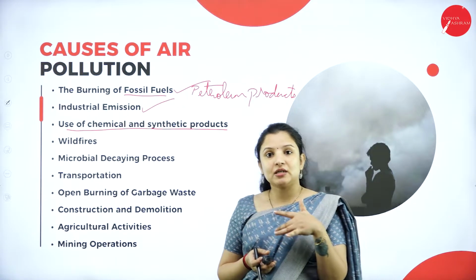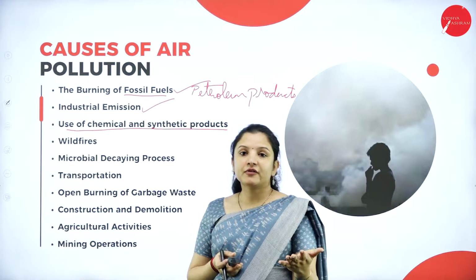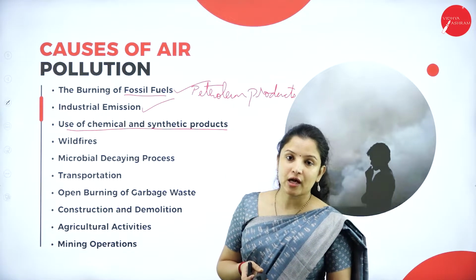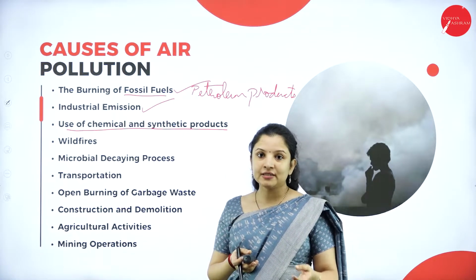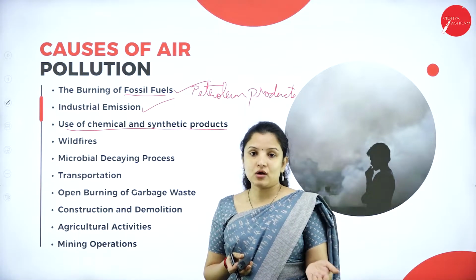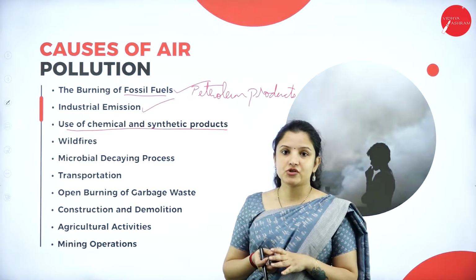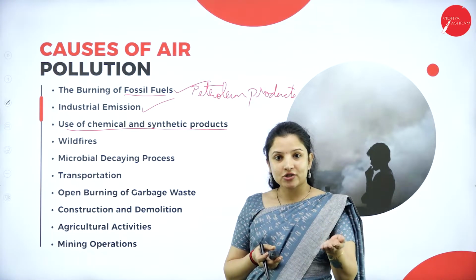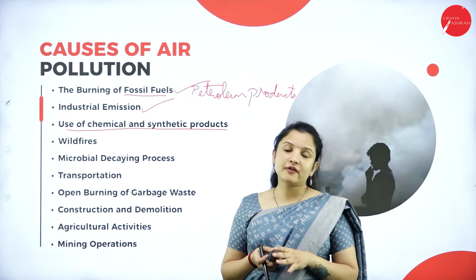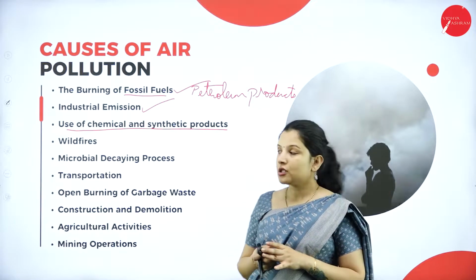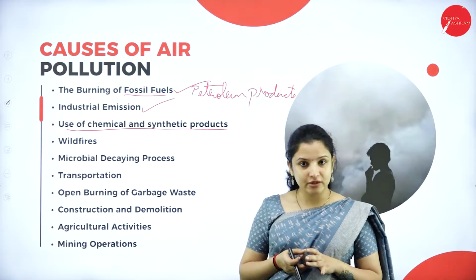Nowadays, people manufacturing refrigerators claim that chlorofluorocarbons are not being used, but I don't know to what extent. Chlorofluorocarbons are used in refrigerators, and they escape into the atmosphere and can cause pollution. So this is one example of the chemicals.